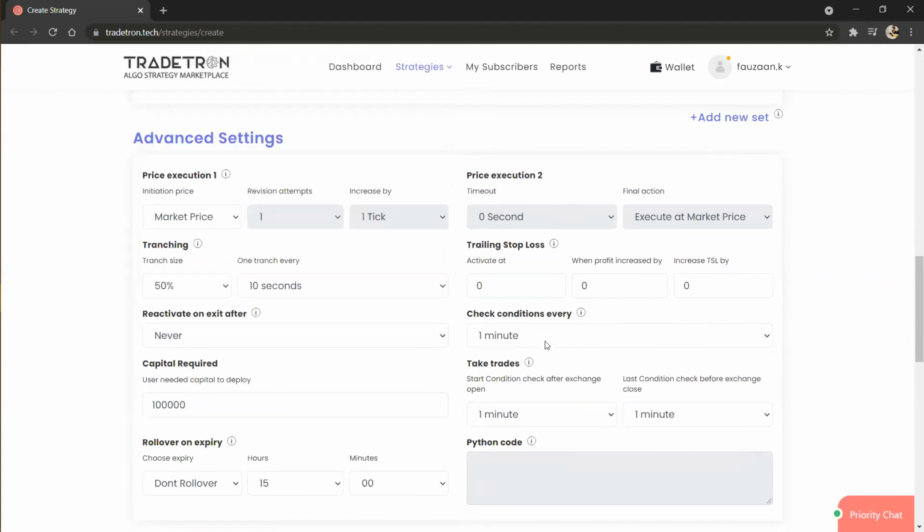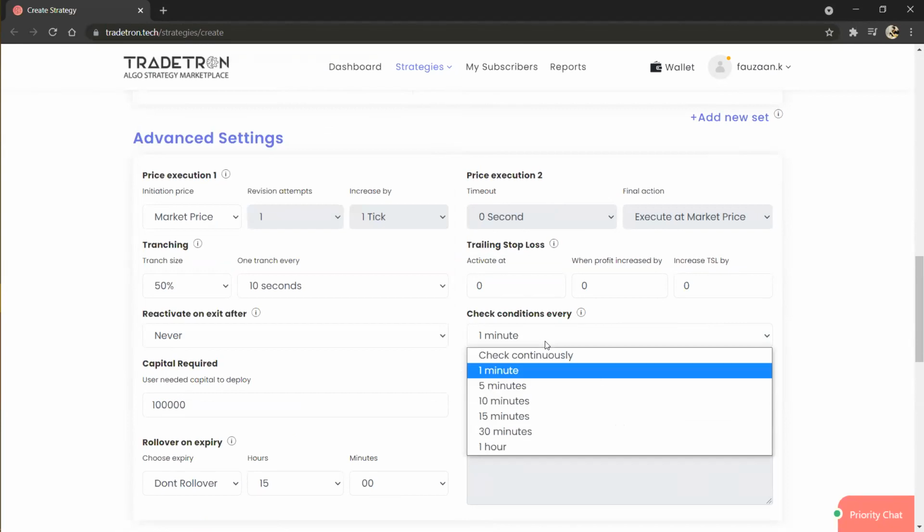So this is check conditions every. This is also a very important aspect of your strategy. Suppose you're running on very low time frames like 1 minute or 3 minutes. Whenever your condition checking time is 1 minute, there is a high probability that you might miss your trades, because your conditions might get satisfied during the lapse time of the strategy.